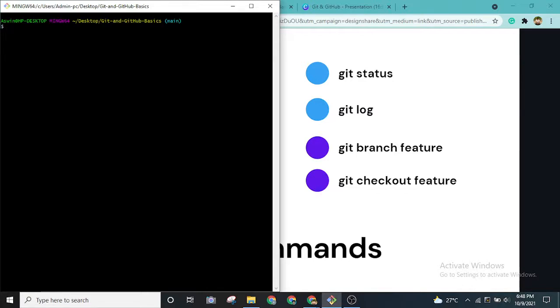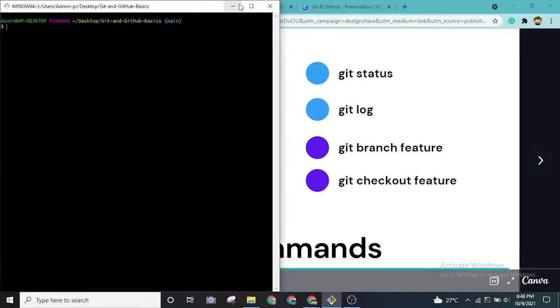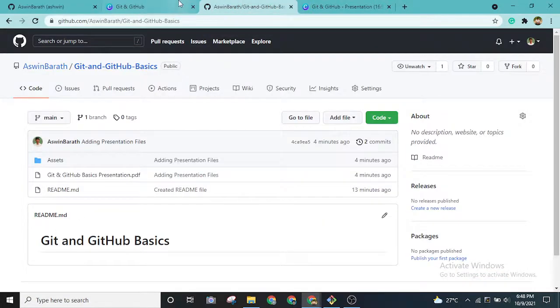So till now, does anyone have any doubts? You can go on and ask. Any basic questions. Can we just drag and drop the files into GitHub instead of pushing? Yeah, actually you can.